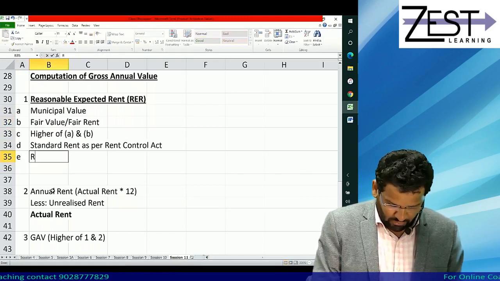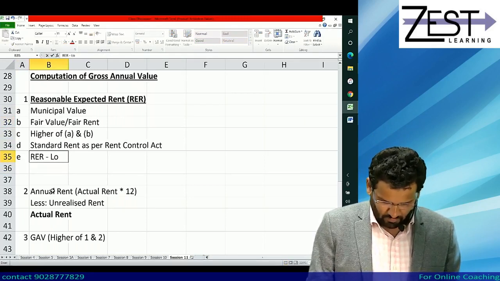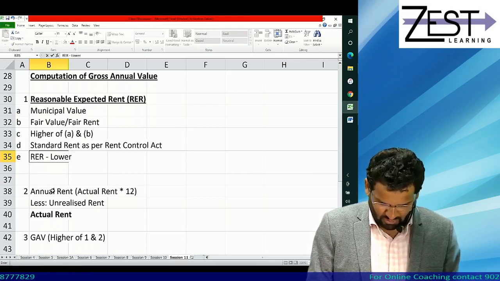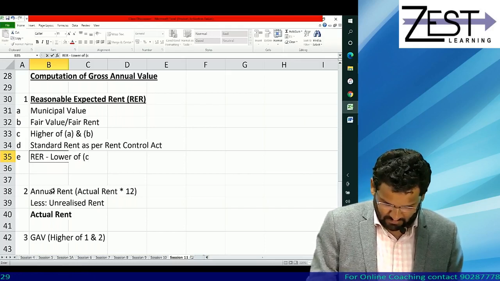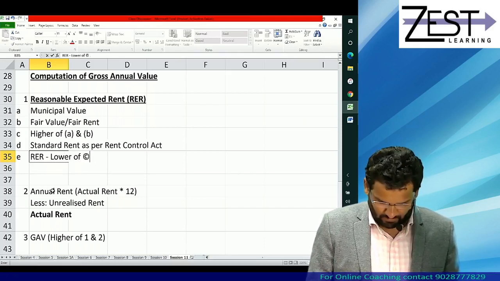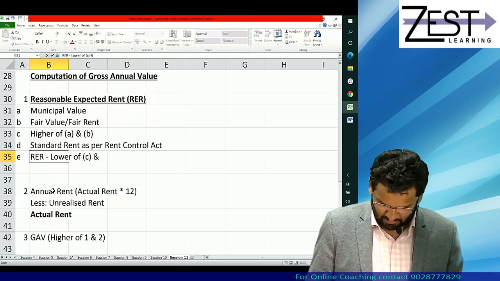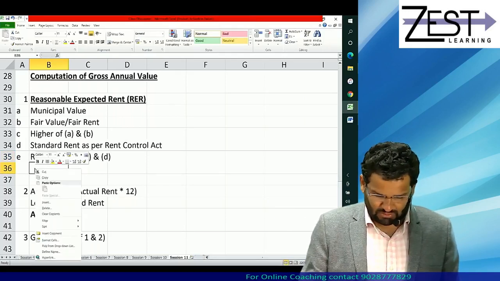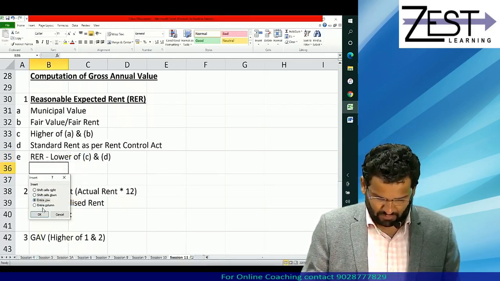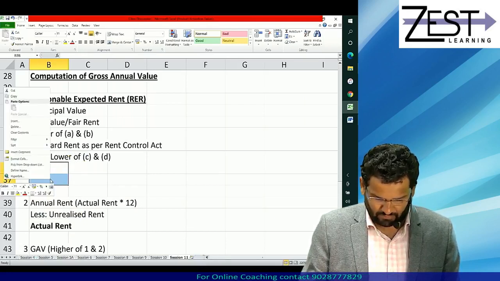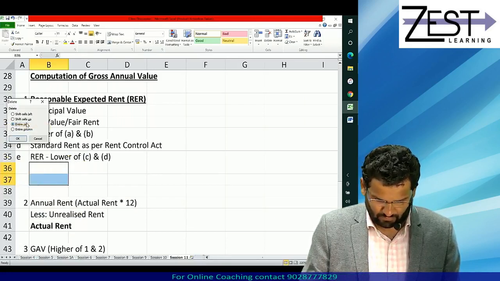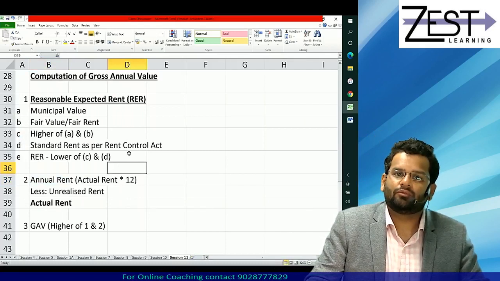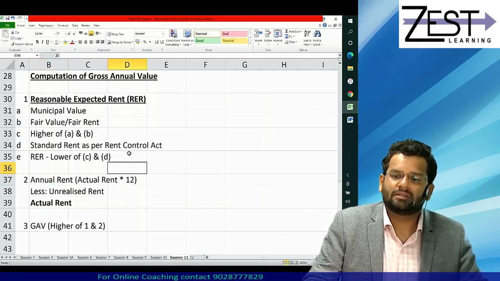E point will give you reasonable expected rent, which will be lower of C and D. Getting it? In short, your reasonable expected rent is, in a single sentence, higher of municipal value and fair rent, but it cannot exceed standard rent.